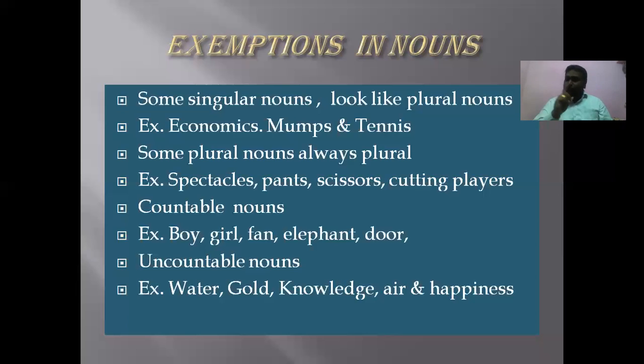No. Stars are countable nouns. Can't you give a number? Can't you count at least 10 stars? Easily we can count 1, 2, 3, 4, 5, 6, 7, 8, 9, 10. When we are able to give the number to the noun, automatically that noun will become a countable noun. If it is not possible to give the number, those are called uncountable nouns. Example: water. Can you give a number to water? 1 water, 2 water, no. Gold, 1 gold, 2 gold, no.